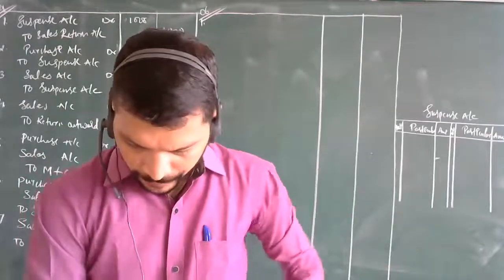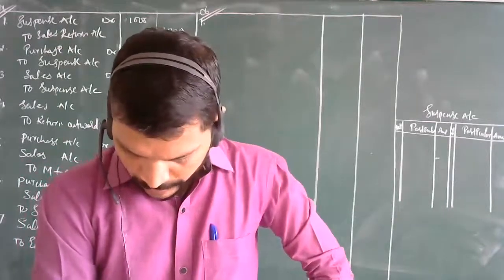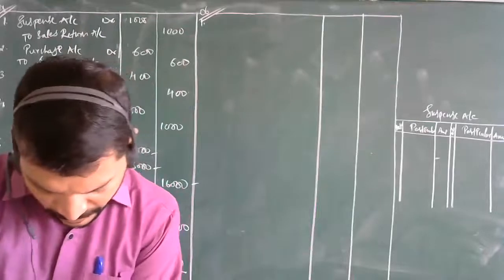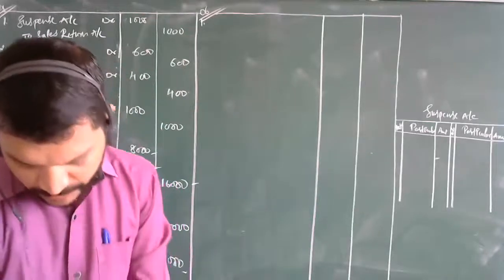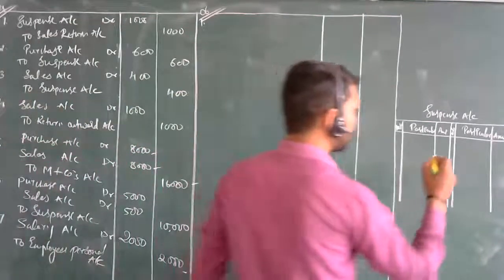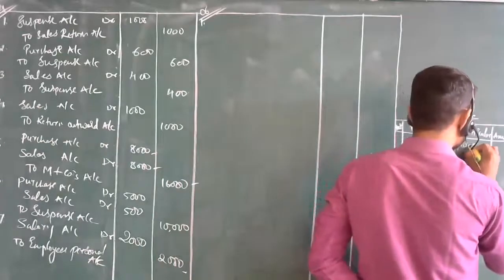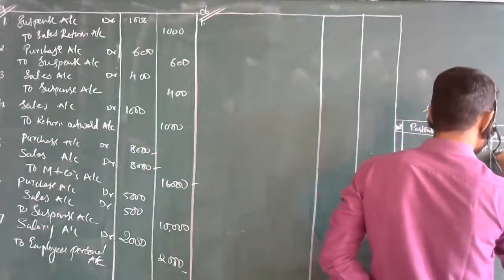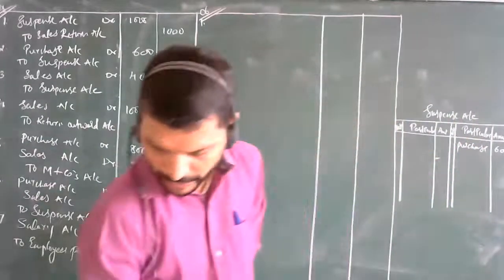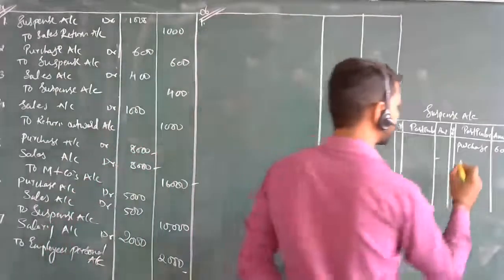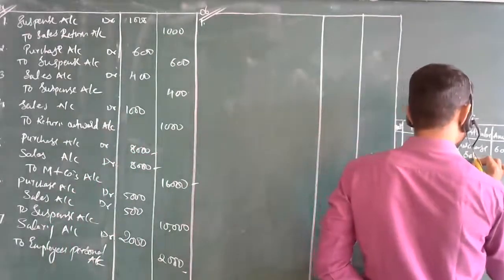See, here the first amount was taken as the purchase book was undercast. So here you are going to take purchase of rupees 600. Then one more, we are going to take sales 400.